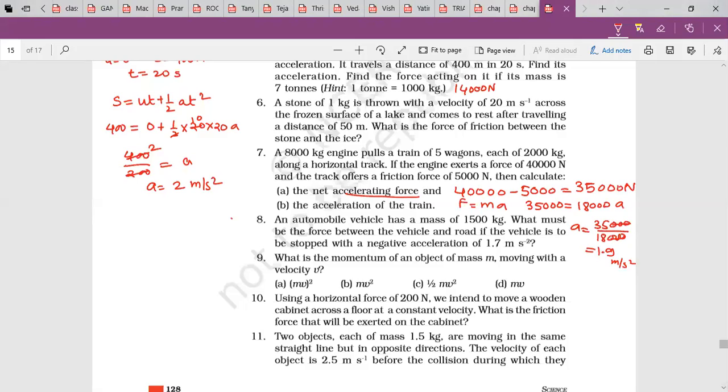Ma'am, I got one. Ma'am, so what will be the acceleration? 1.94 meter per second square. Ma'am, for acceleration, should we take the force as 40,000 newtons? Accelerating force is the total force. No, ma'am, for B, you have to take acceleration as 35,000, the force, divided by mass, 18,000. Okay, same thing as A.